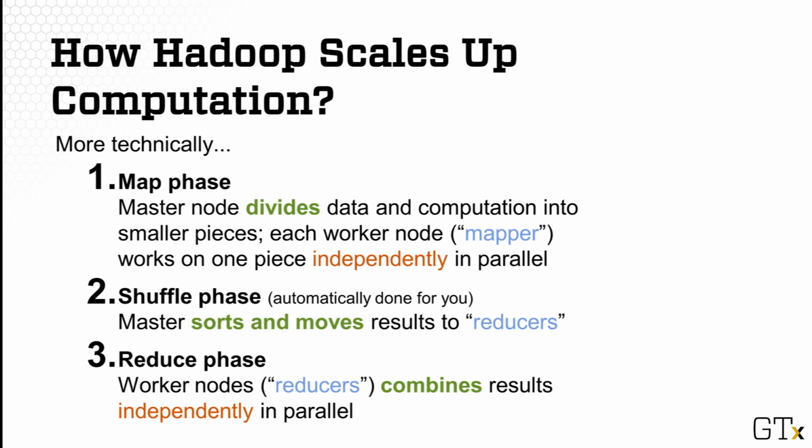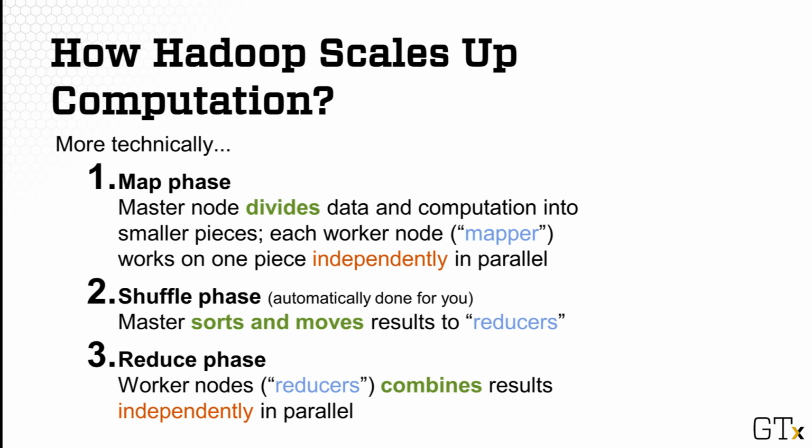Now let's describe this in more detail using technical terms from the MapReduce model. We now call our original divide stage the map phase. We will see shortly where the name map comes from. In this map phase, the work that is done is still conceptually the same, meaning data and computation are still divided into smaller pieces. But now we see that it's the master computer that decides how this division is done, such as how big the pieces are.